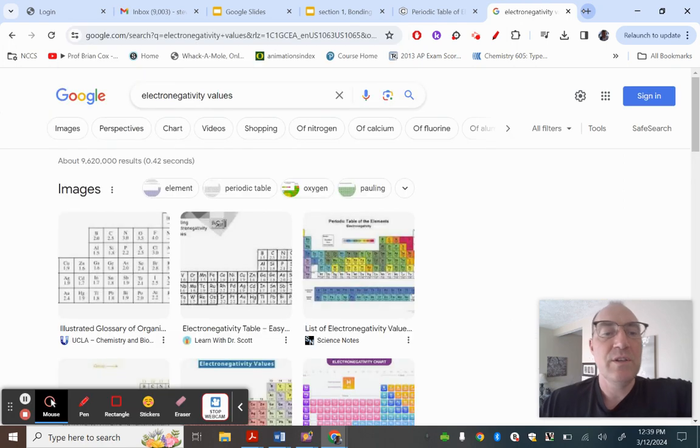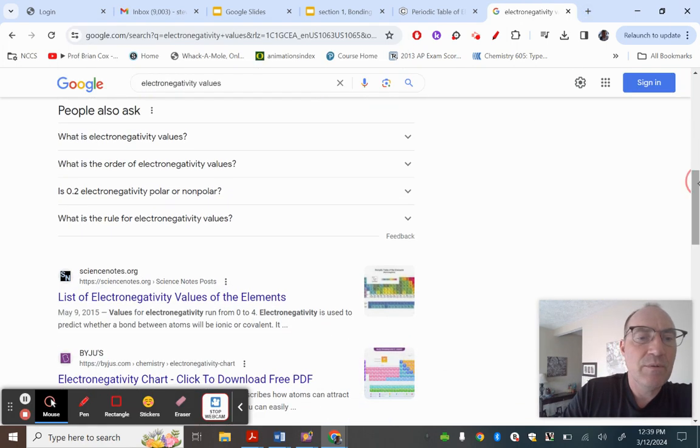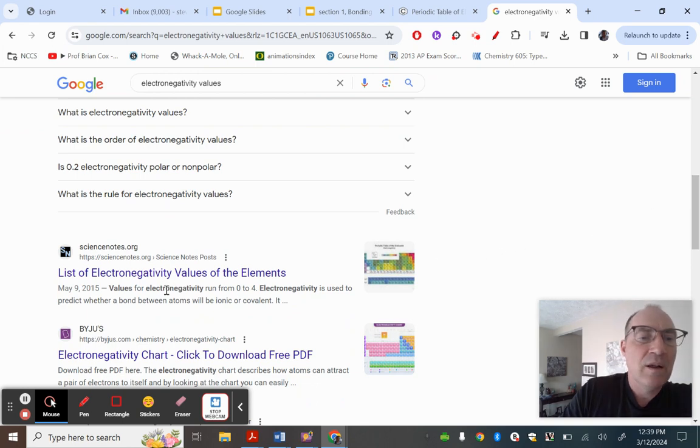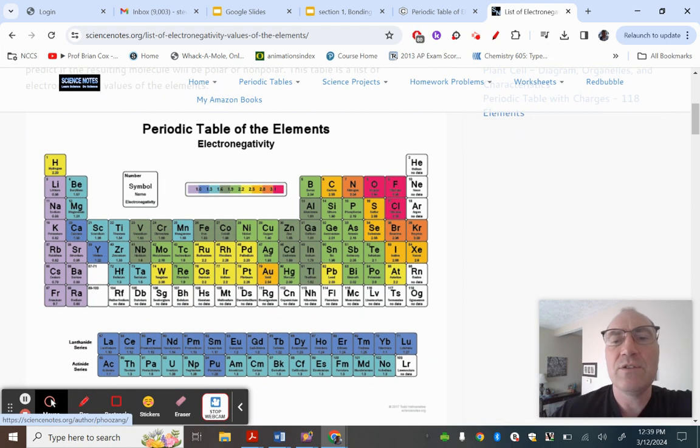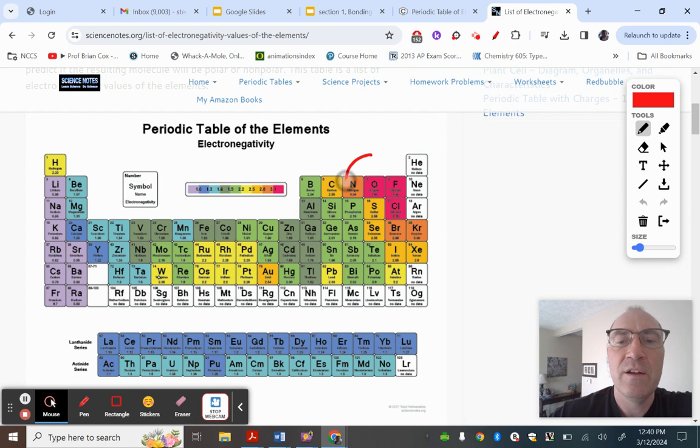Here's a list of electronegativity values. These are on the back of your chart too, but you can see this area right here is your most electronegative. Fluorine is right around 4, whereas lithium over here is like 0.96. So you can just look them up as you go.